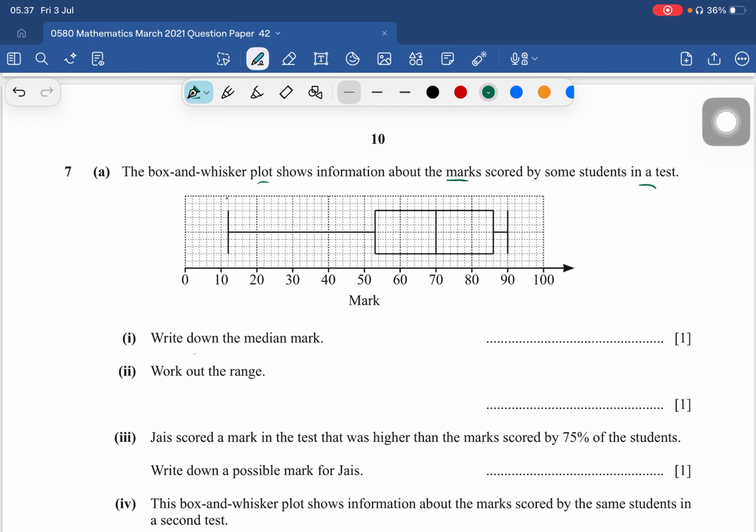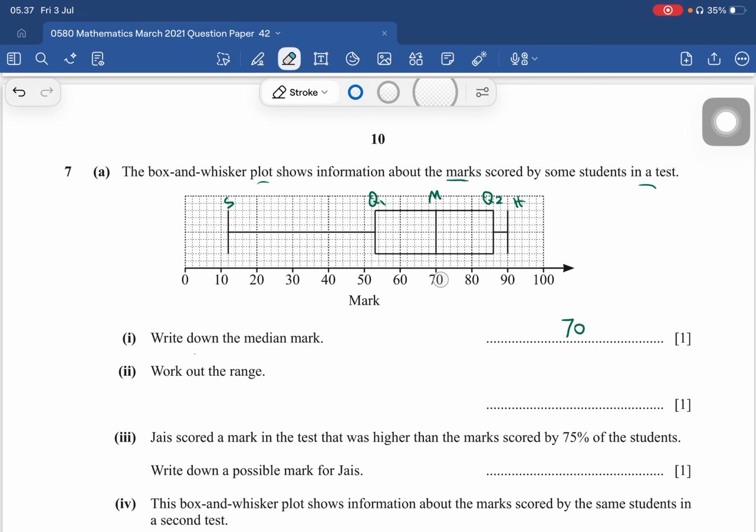So this is going to be the smallest, the highest. Here is the median, quartile 1 and quartile 3. Okay, it's the median, so the answer equals 70. Here it is, the median.